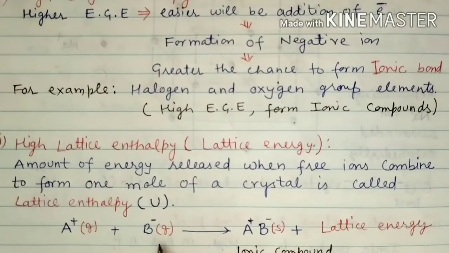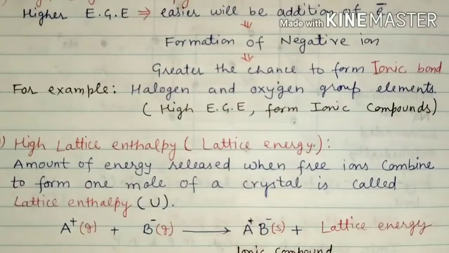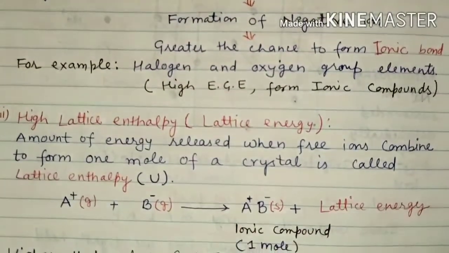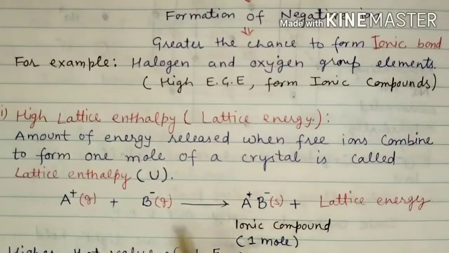Now when they combine, they will form 1 mole of ionic compound, an ionic solid.